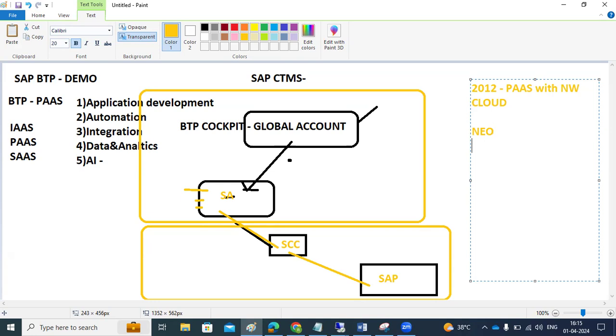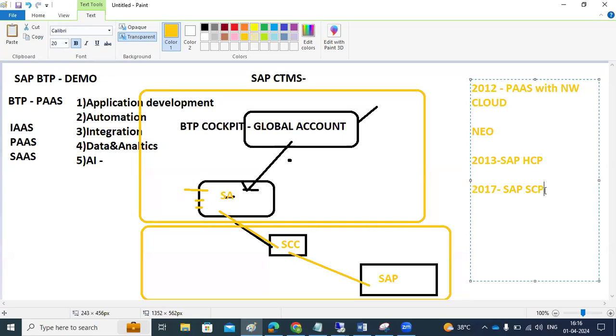Then in 2013, they changed their naming convention and renamed it to SAP HCP, HANA Cloud Platform. Then some changes happened. They removed the HANA word from the HCP. They dropped that word. In 2017, they rebranded their product to SCP, SAP Cloud Platform, just SCP here. They dropped that one and changed it to Cloud Platform here.